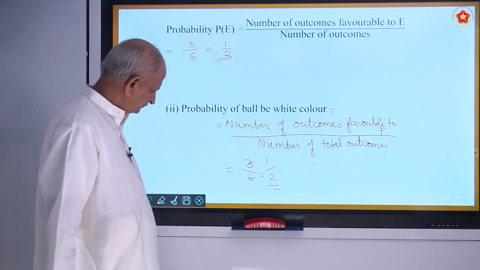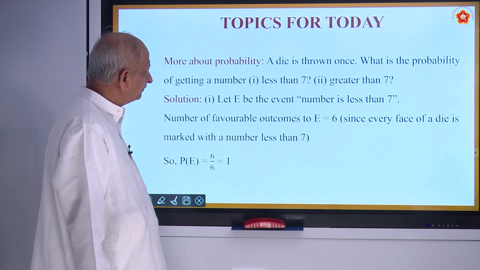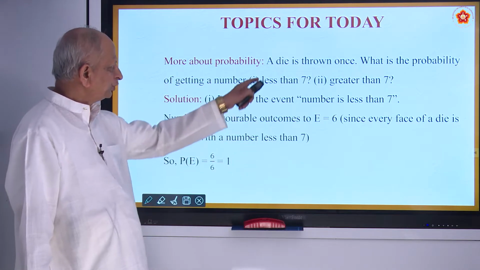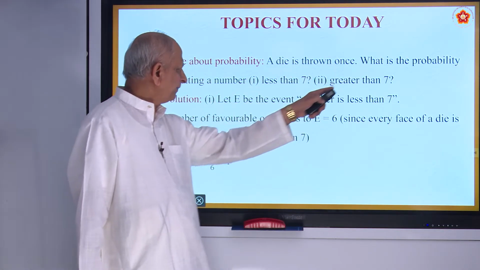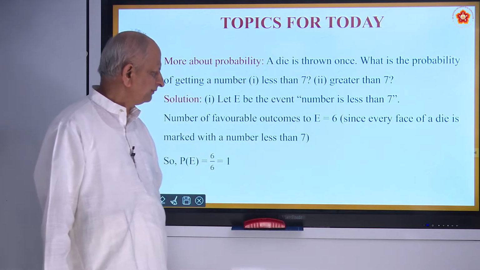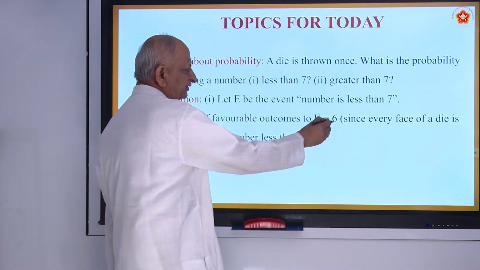Alright. Now we will pass on to today's topic. More about probability. A die is thrown once. What is the probability of getting a number less than 7? Less than 7, how many do you get? 6 are there.